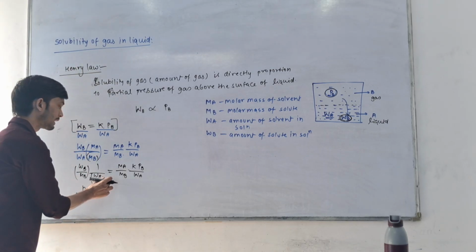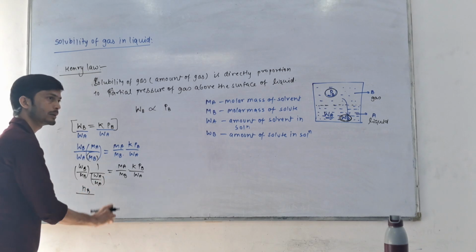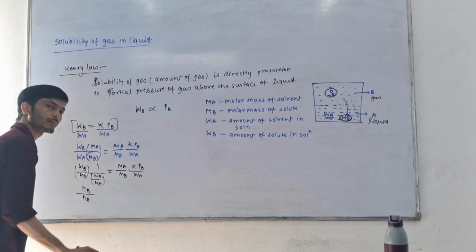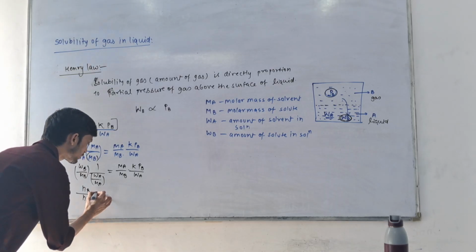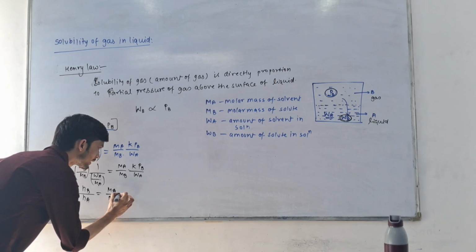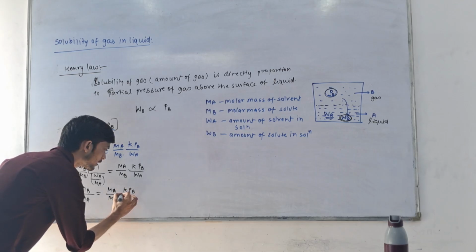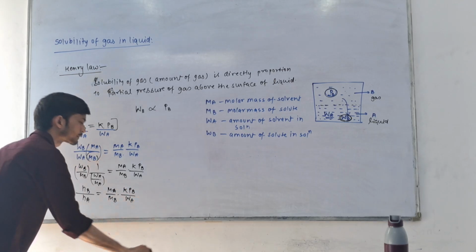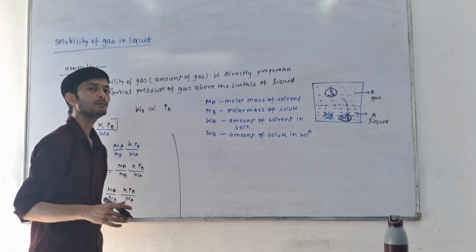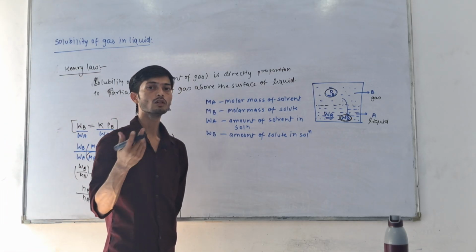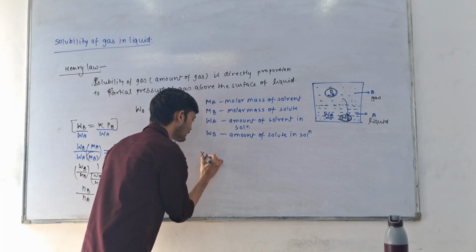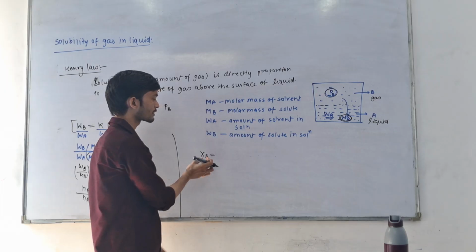WA upon MA, given mass of solvent divided by molar mass of solvent, is NA, moles of A, equal to MA upon MB, K PB upon WA. Now when we calculate the mole fraction of gas in any solution, that means I want to calculate XB, that is the mole fraction of B.